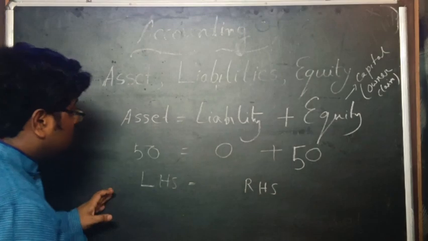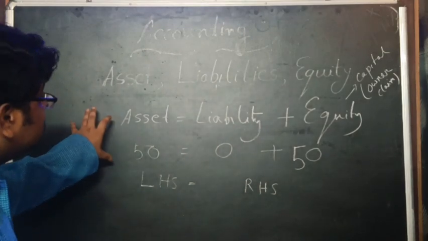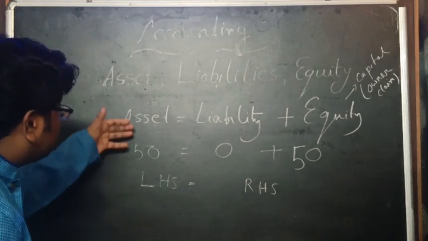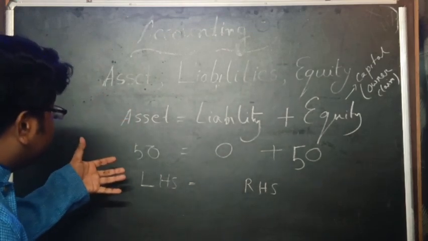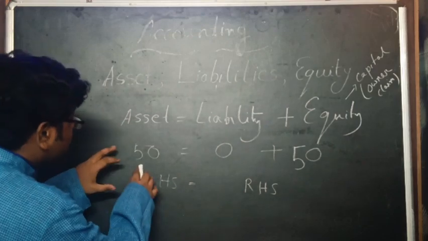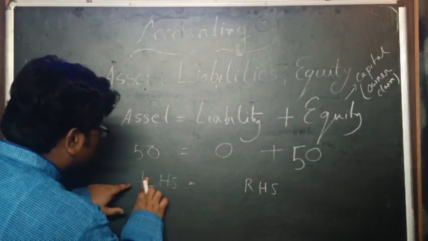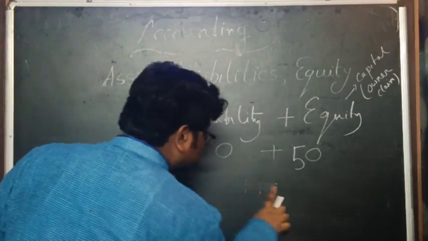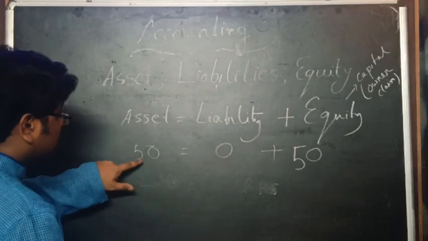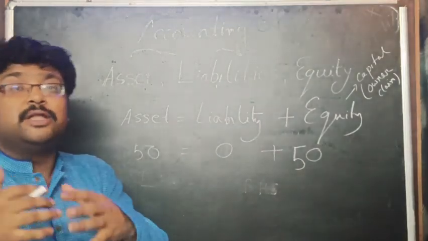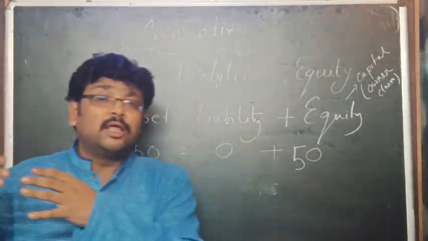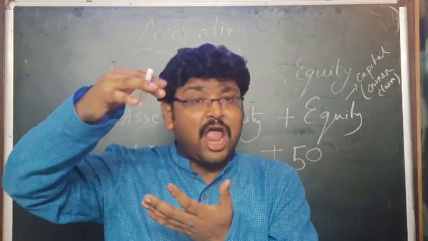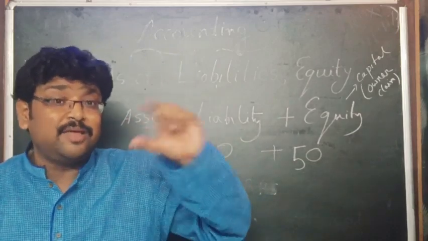On the basis of the accounting equation, the concept of the double entry may be generated. How? This is the cash I have invested in my business, and according to the double entry rules, if there is an increase in the cash, then it should be considered as a debit.